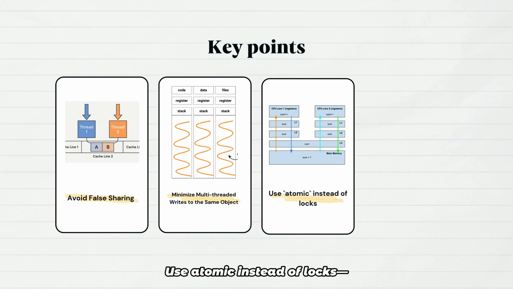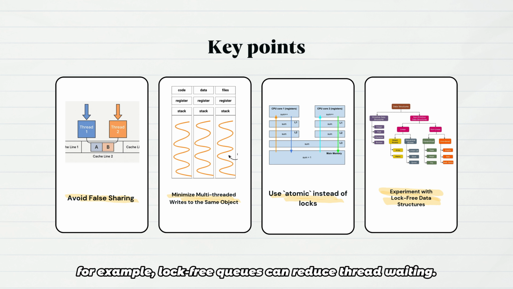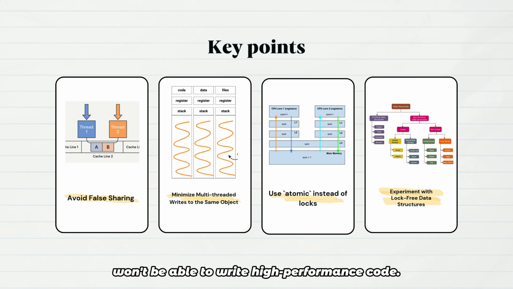Use atomic instead of locks. Atomic operations are hardware implemented and much faster than locks, but be careful not to misuse memory ordering. Experiment with lock-free data structures. For example, lock-free queues can reduce thread waiting. Programmers who don't understand CPU coherence won't be able to write high-performance code.